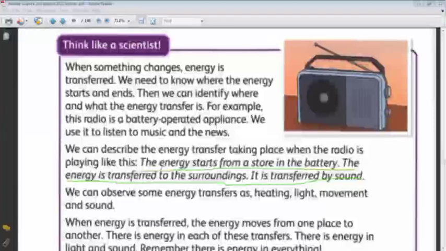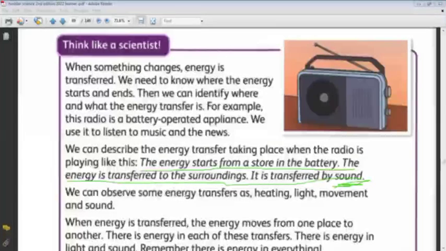And then the energy is transferred to the surrounding. Okay, what is the type of the energy that it is transferred to the surrounding? It is transferred in the form of sound because this radio releases a sound. So the sound is the type of energy. So the end energy is sound energy. Okay? This is how we can describe the energy end and the energy start.